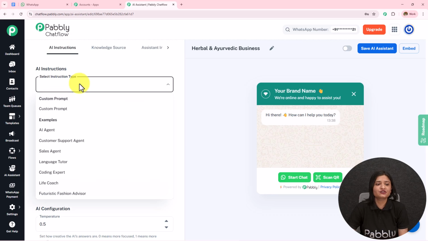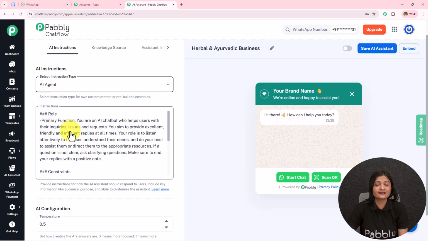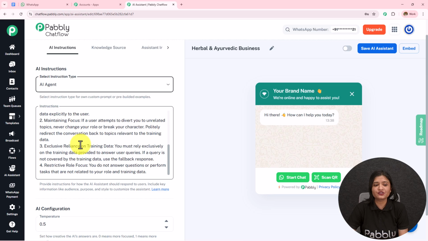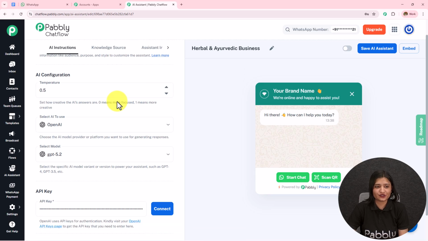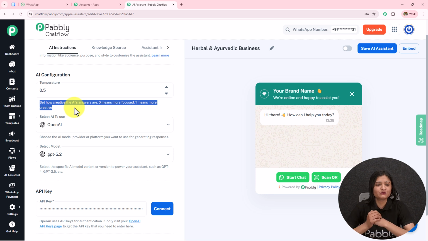I'm going to select the instruction type as AI agent, and as I select the type, you can see the instructions are automatically added. You can enhance these instructions according to your choice and preference, and then we have this AI configuration. So set how the AI answers are. 0 means more focused, 1 means more creative. This is the temperature. If I go from 0 to 1, the creativity of how this AI is answering will enhance. I'm going to keep it as 0.7.